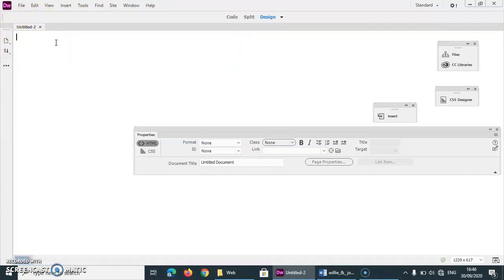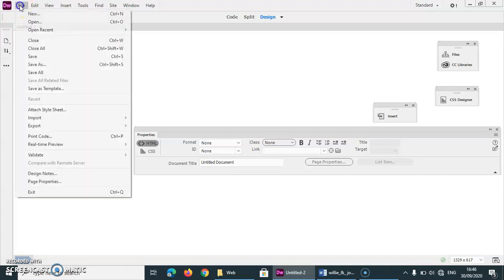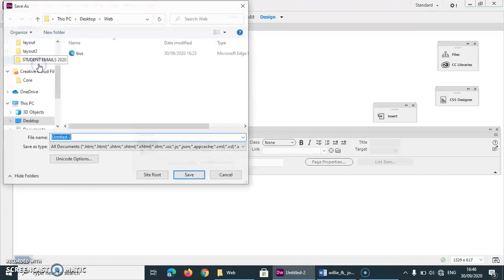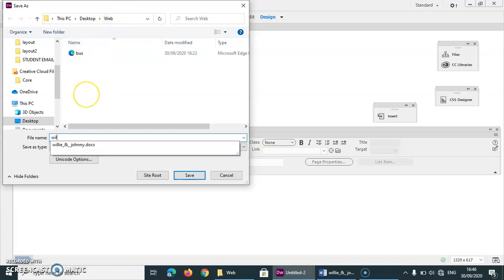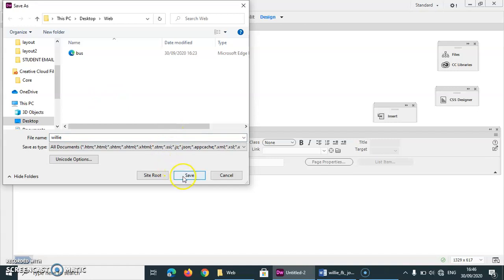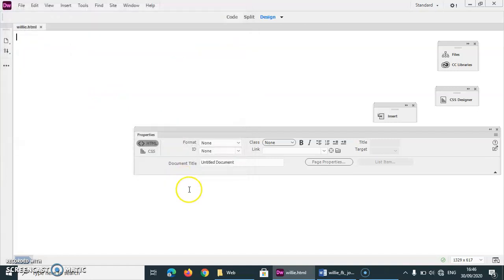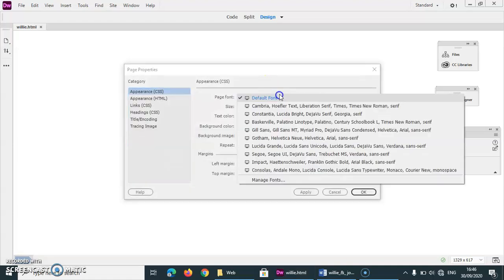So if I'm making a page about Willie Nelson, I'm just going to call it Willie. So File, Save As, make sure you're going to your web folder. So Willie will be spelt with a small w, okay? And save. Now, before I start, I'm going straight away to my page properties, and I'm going to choose my